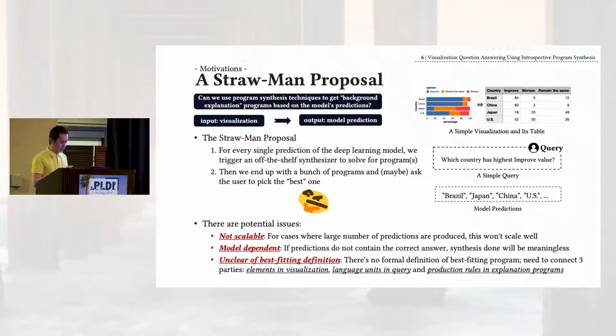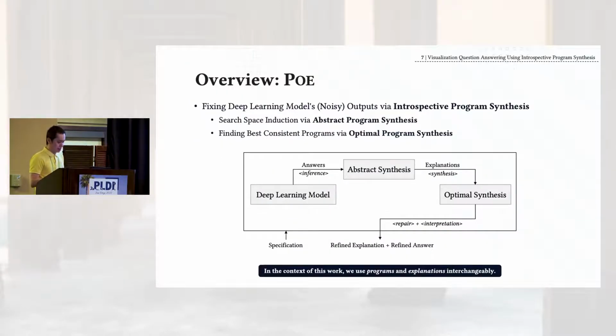We need some measurement to connect the 3 parties. The first is the different kinds of elements in the visualization. The second is the user intent, which is the query. And the third is all the candidate programs that you synthesize. We need to maintain some consistency among these 3 parties in order to respect the user intent and increase our chance to find the correct answer. So in this way, the Strawman proposal may not work out of the box. That's the reason why we have the framework called POE to tackle the aforementioned problems. So here's an overview.